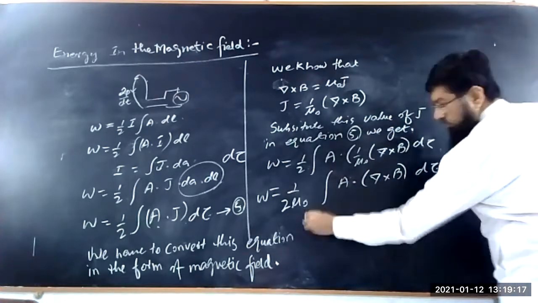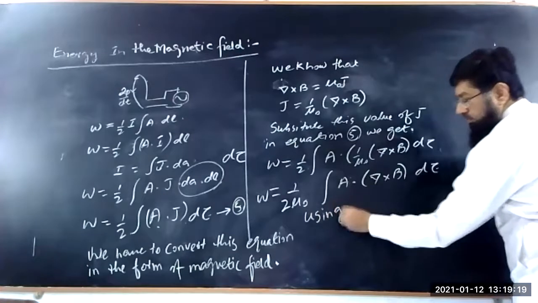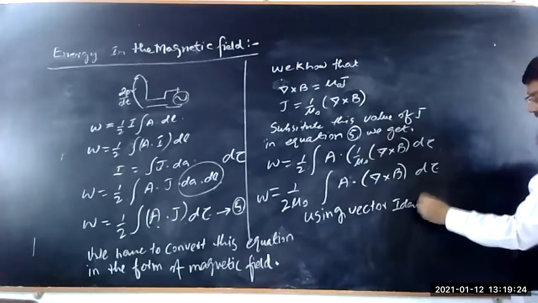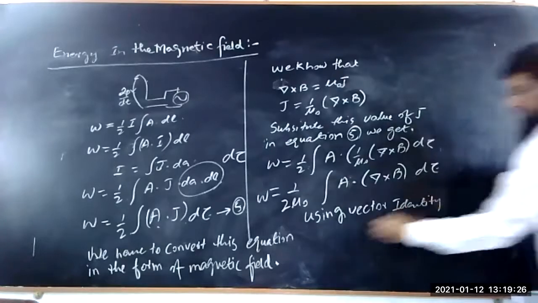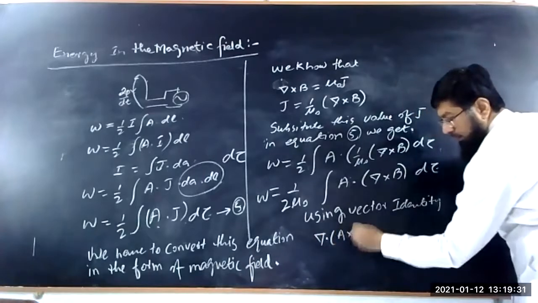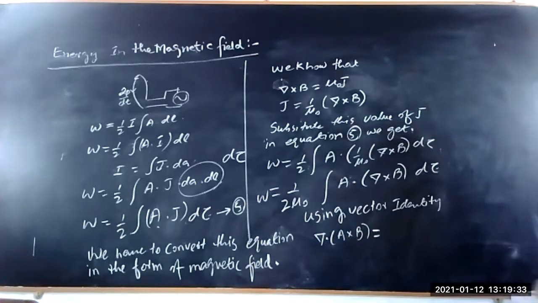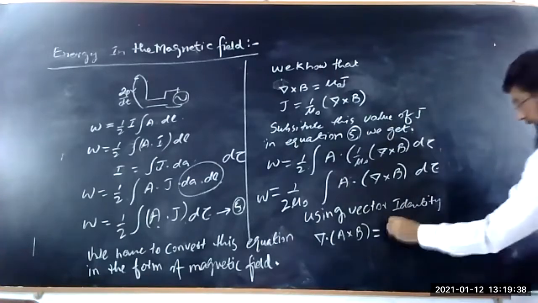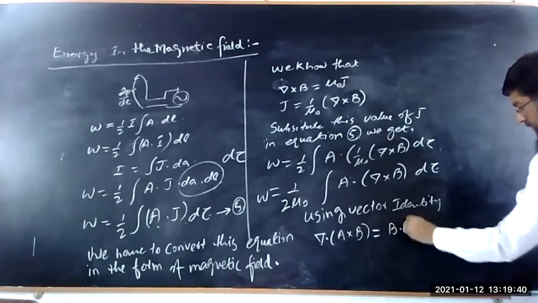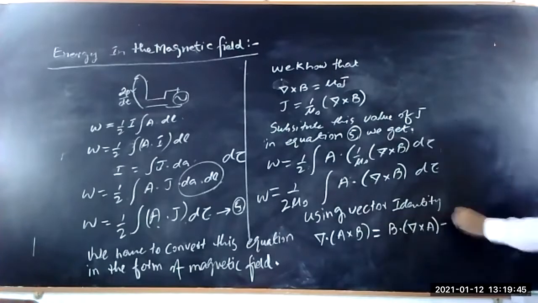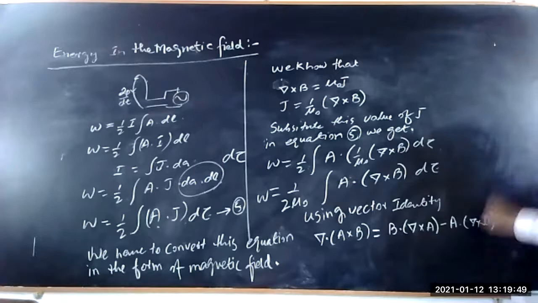Using vector identity, and the vector identity is divergence of A cross B is equal to B dot curl of A minus A dot curl of B. This is the vector identity.